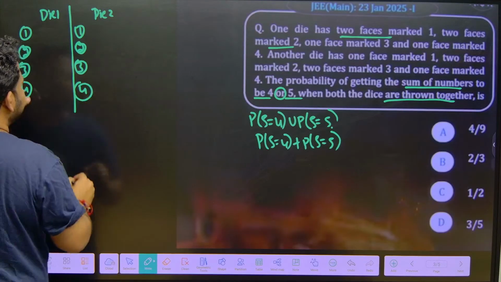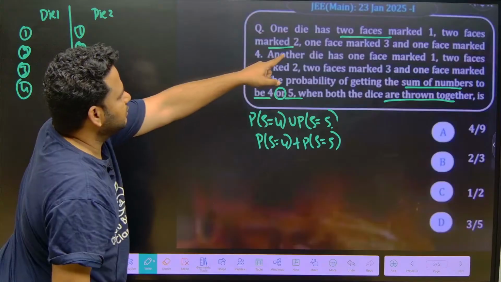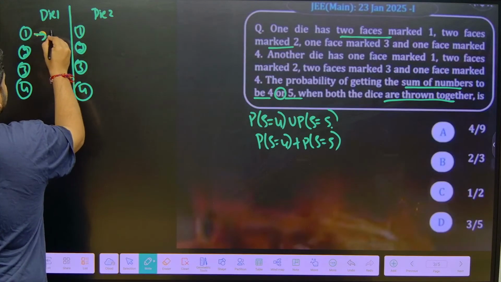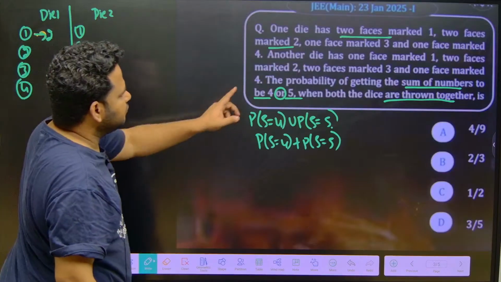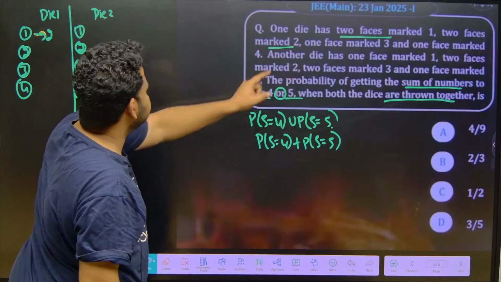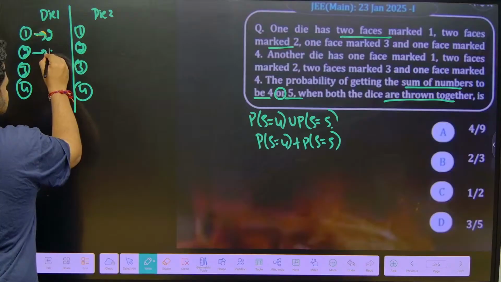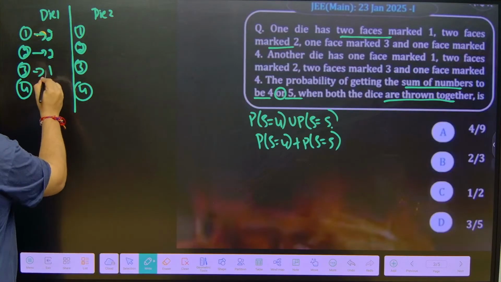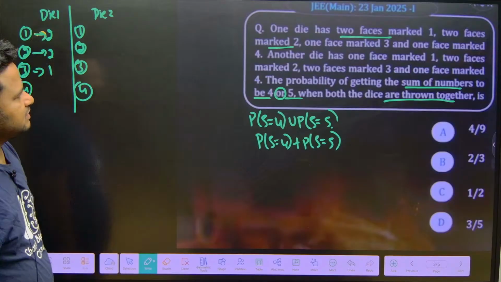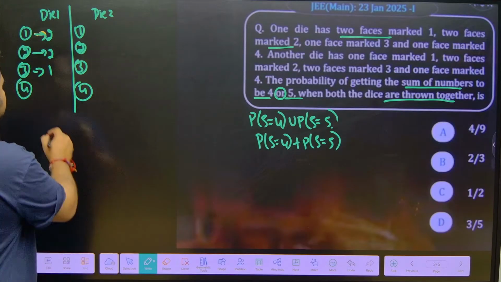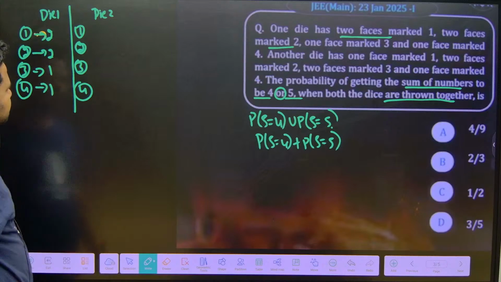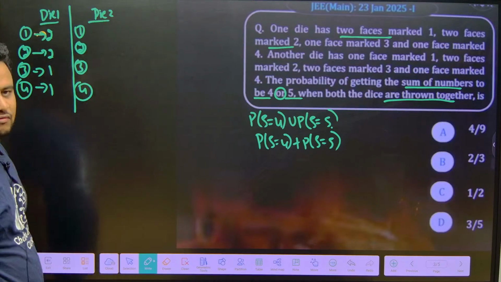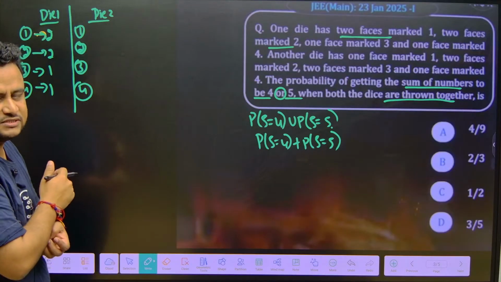How many faces are marked 1 in die 1? There are 2 faces marked 1, so this will be 2. Now 2 faces are marked 2 and 1 face is marked 3. And 1 face is marked 4, because there should be 6 faces in a die. Now die 2, this is die 1. Dice is a plural, die is singular.